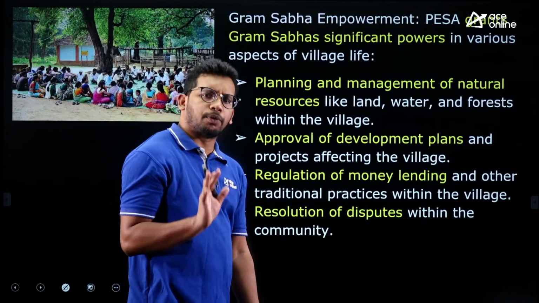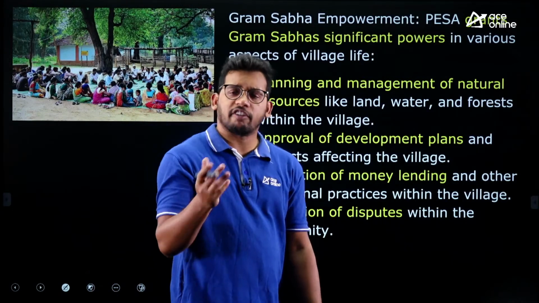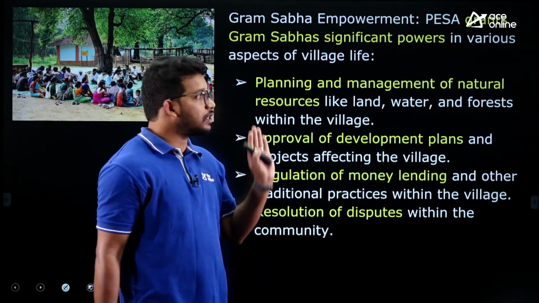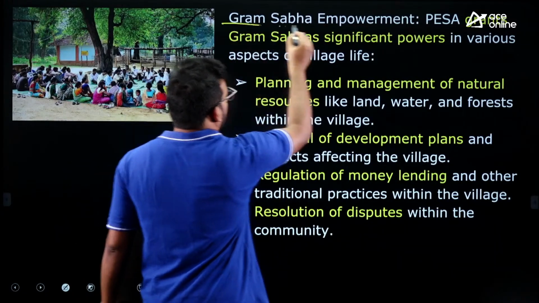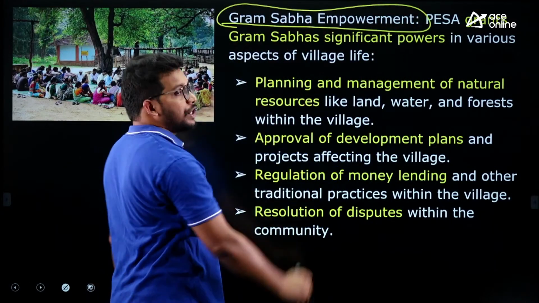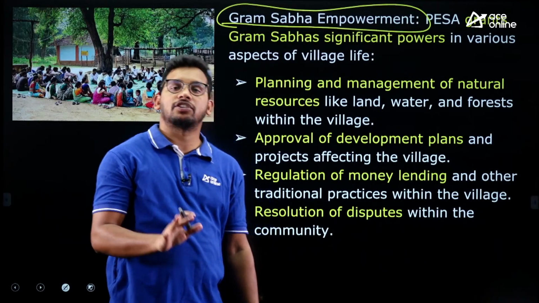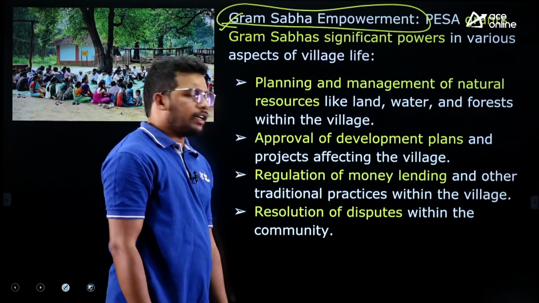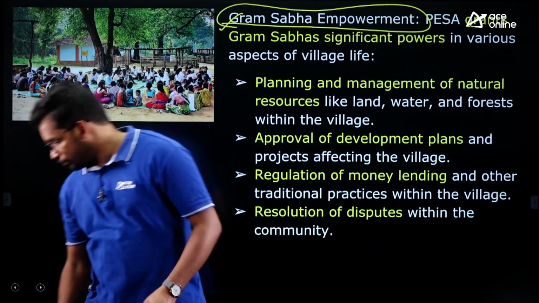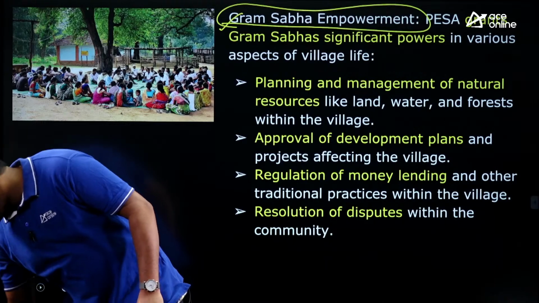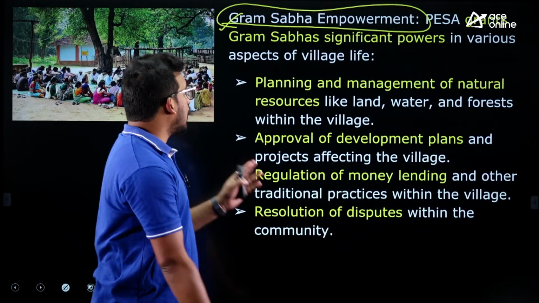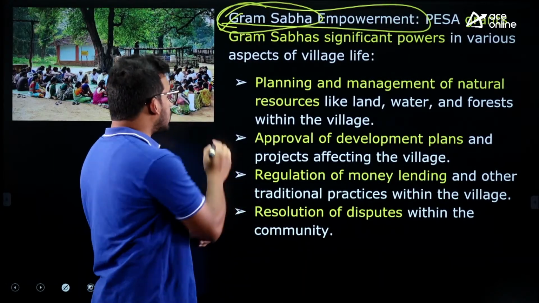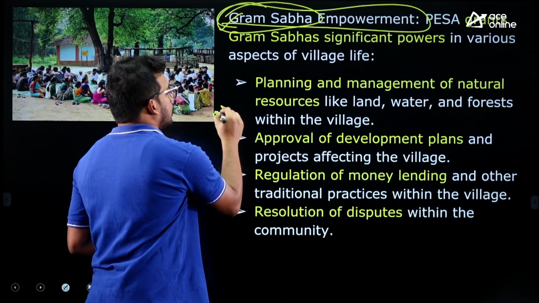Now, what are these provisions? What are the provisions of PESA Act specifically mentioned to implement in the 5th schedule areas? That is also important. The main organization or entity which will take care of implementation of this act in scheduled areas is Gram Sabha. Can anyone tell what is Gram Sabha? What is Gram Sabha? Gram Sabha means all the voters in that particular area.